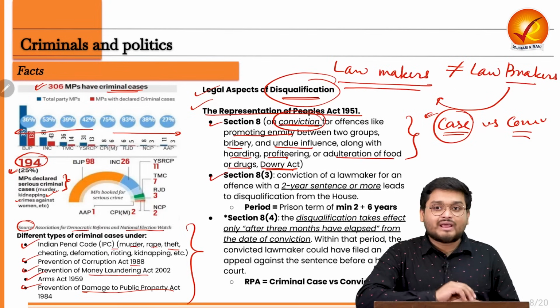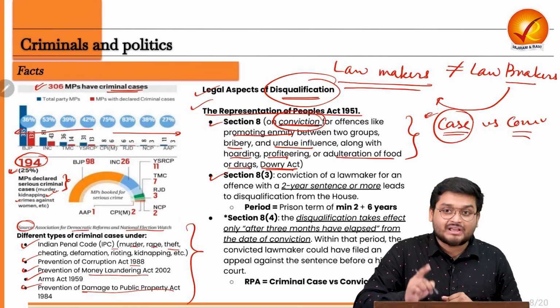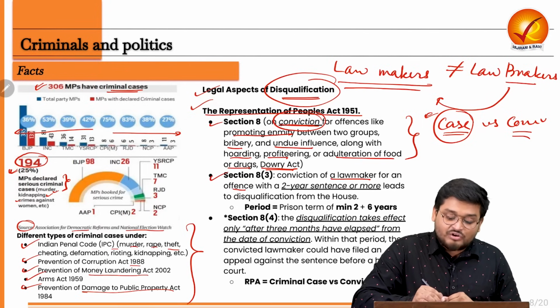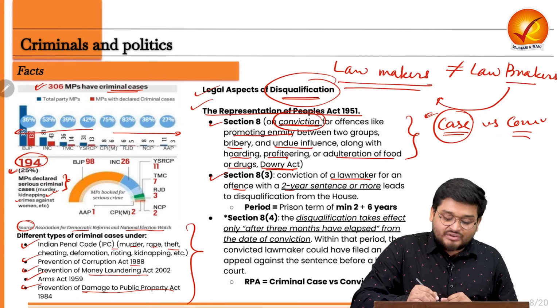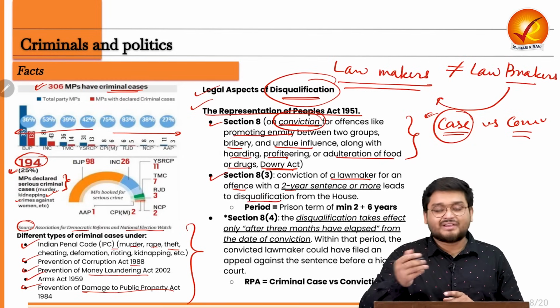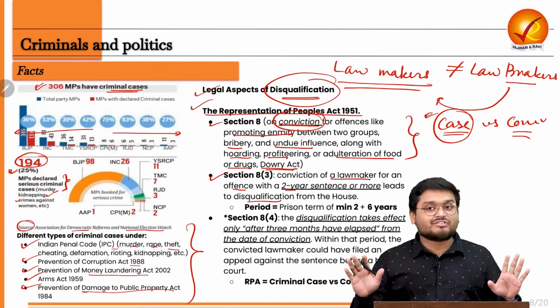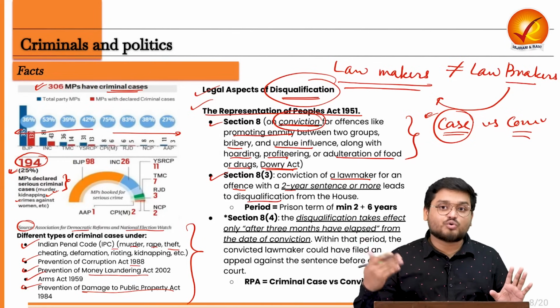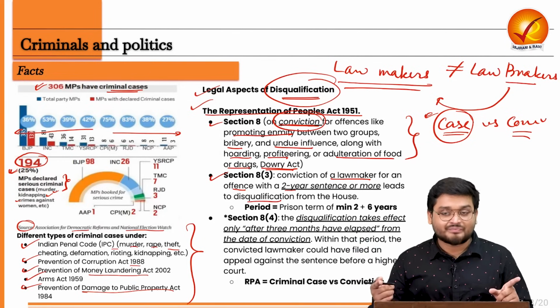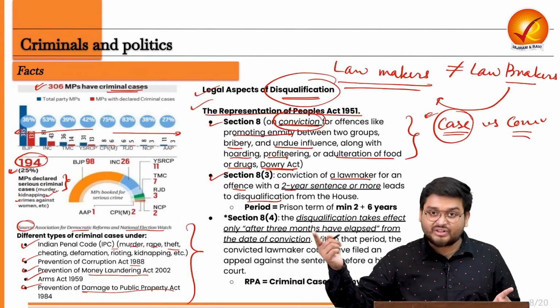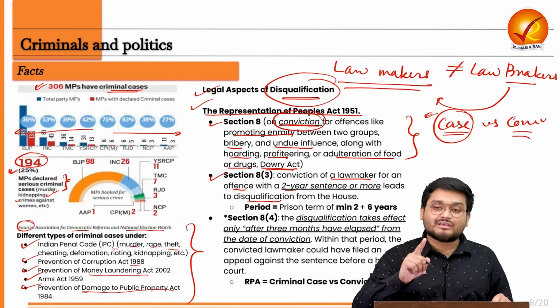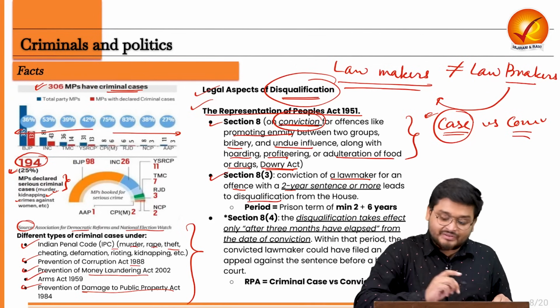Now, Section 8 subclause 3 tells us that the conviction of a lawmaker for an offence with a 2-year sentence or more leads to disqualification from the house. Or in simple words, if the court awards a sentence of 2 years or more to the MP, that MP is disqualified from the house, right?